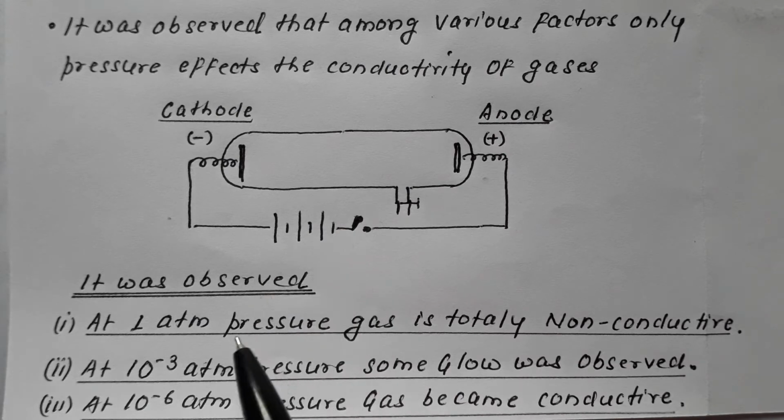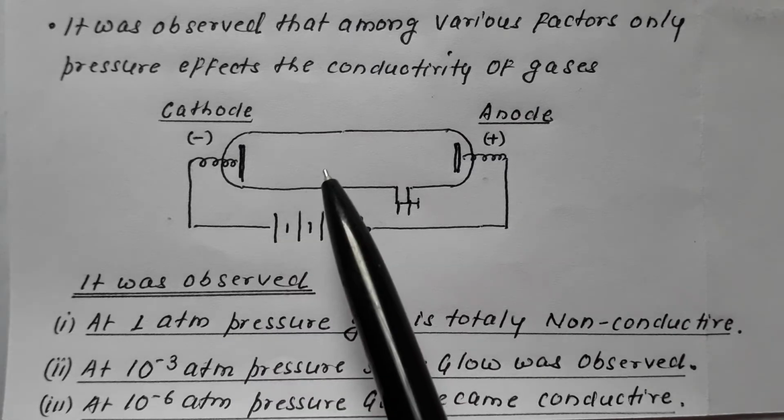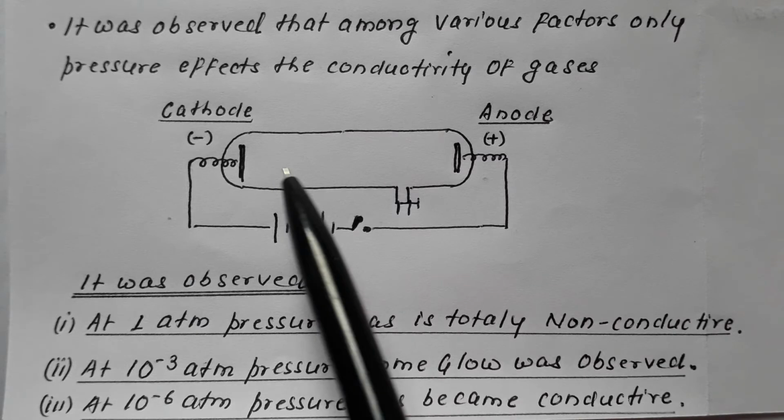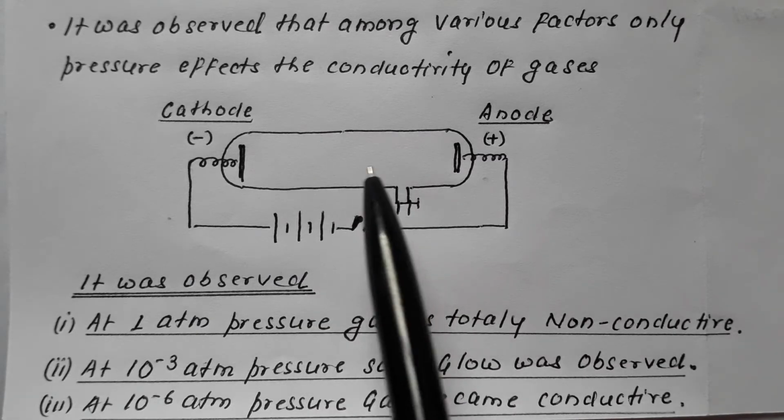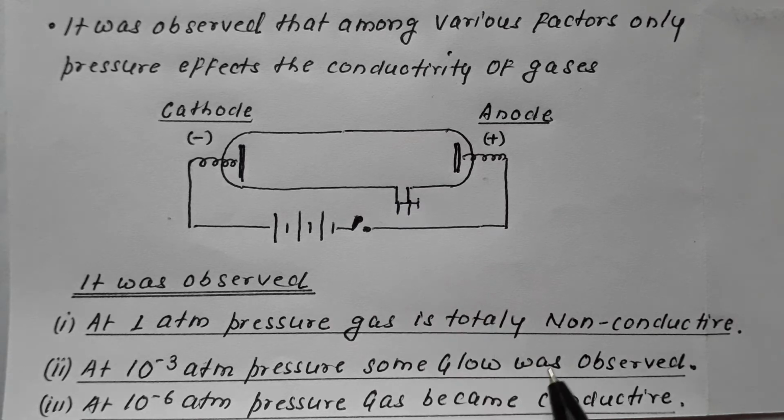It was observed that at 1 atmospheric pressure, the gas inside this discharge tube was totally non-conductive.